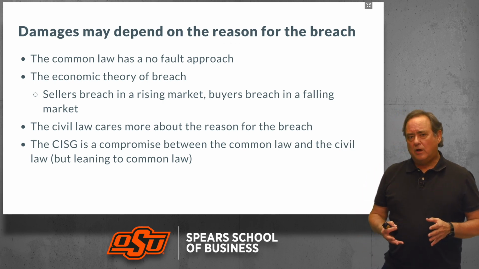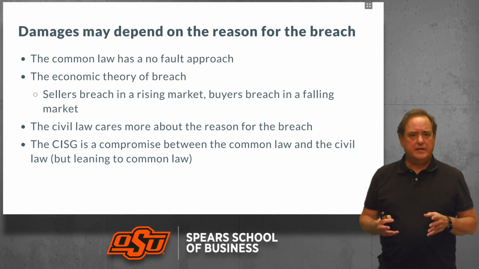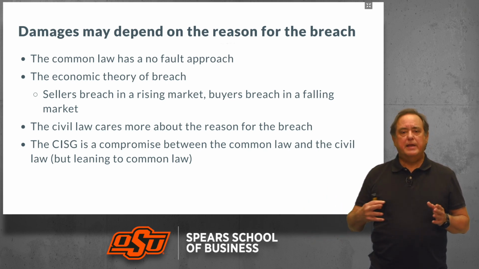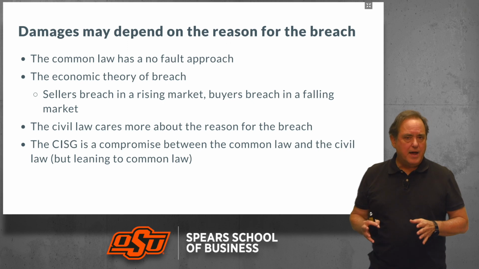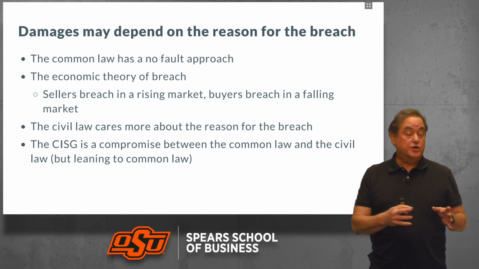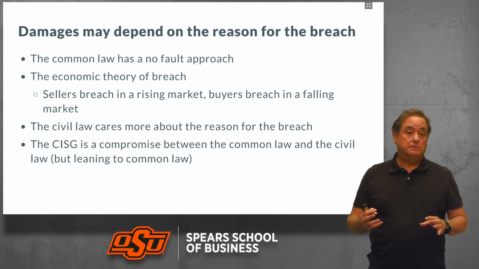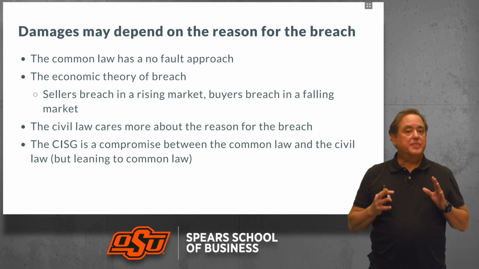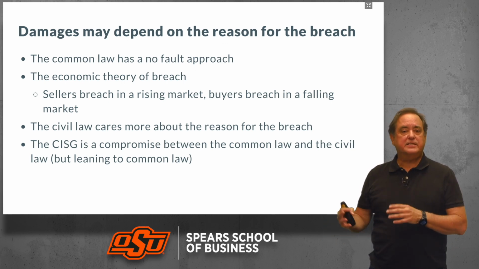Now, the common law, in terms of monetary damages, has a no-fault approach, meaning it does not matter why the breaching party failed to perform. It could be a good reason, it could be a bad reason. In any event, the measure of damages is the same.